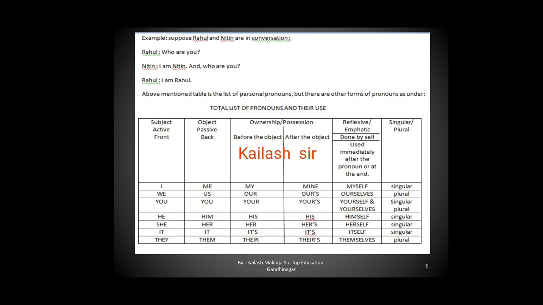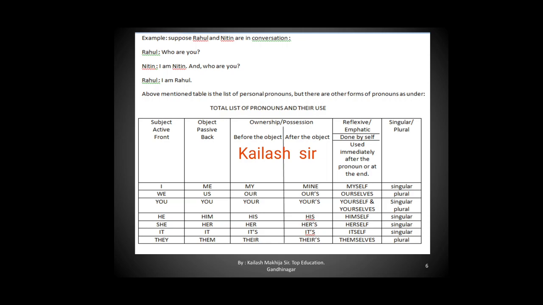Total list of pronouns and their use. Now you can see 1, 2, 3, 4, 5, 6 columns are there. The first column is subject, or we can say active, or the third word is used front. In the same way, second column is for the object, or we can say passive, or it is used as back. Let us study the first two columns.